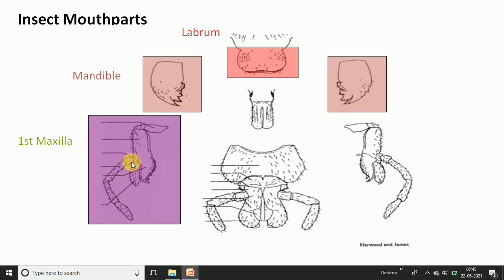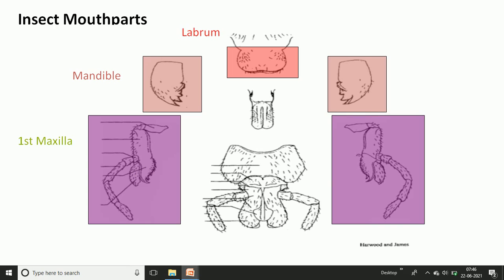This five-segmented part is borne from the junction of these two separate regions, and below the stipes there are also the lacinia and galea. The lacinia and galea are found in the maxilla. That means the maxilla has different segmented parts. The first is the cardo, then the stipes, lacinia and galea, and at the junction of the lacinia, galea and stipes they bear the five-segmented region. This is known as the maxillary palp.